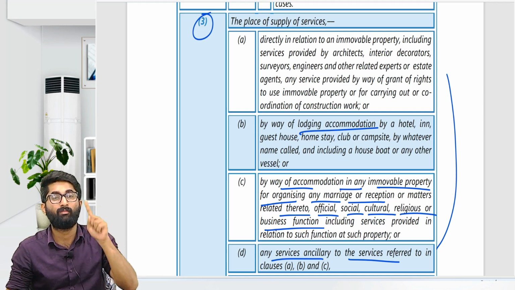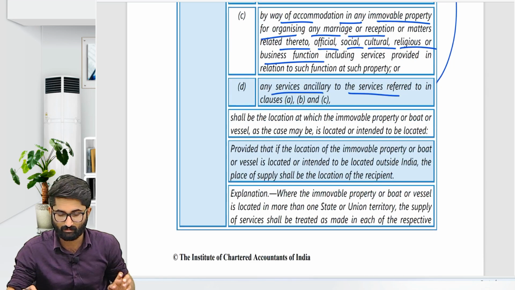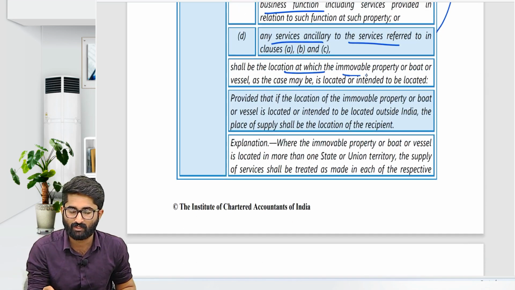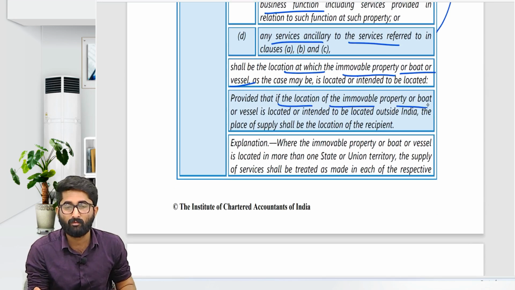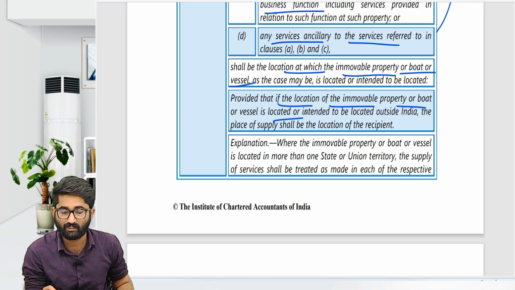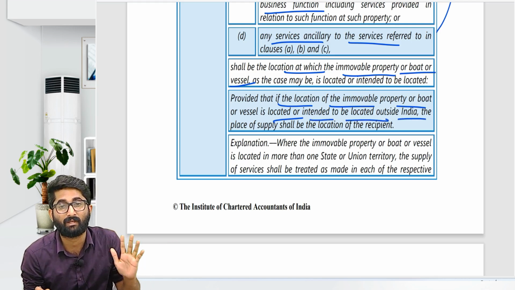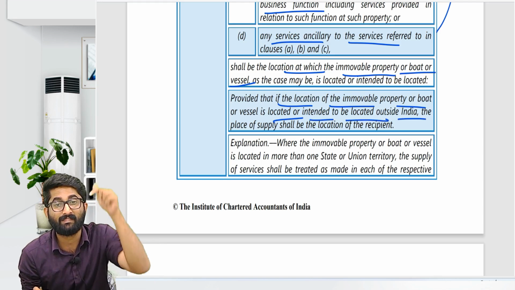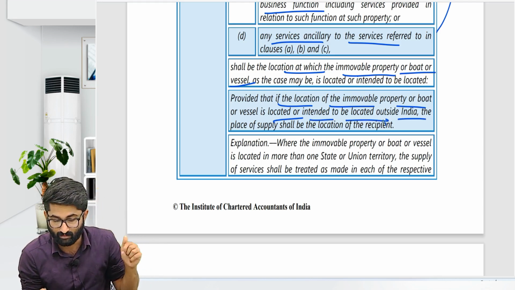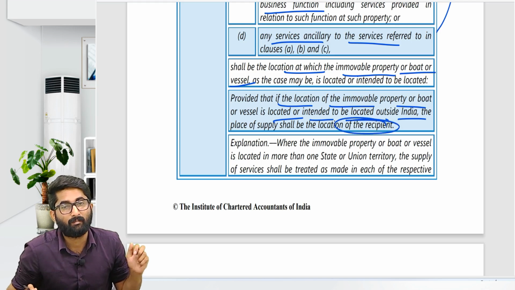Where the immovable property is located, that place will be the place of supply, the location at which the immovable property is located. Provided that if the location of the immovable property or boat or vessel is located or intended to be located outside India, then what is the place of supply, sir? The place of supply will be the location of the recipient. The recipient's location will be the place of supply.